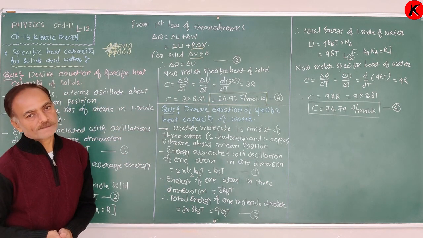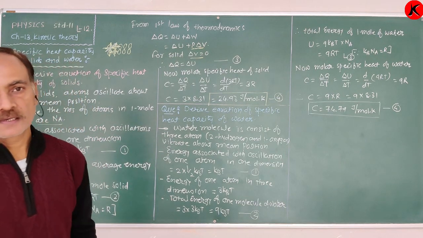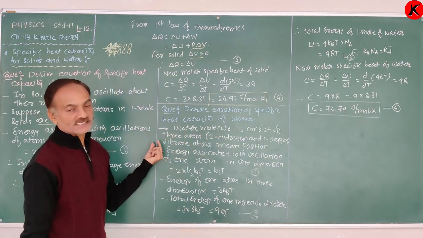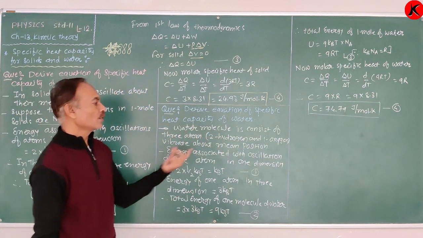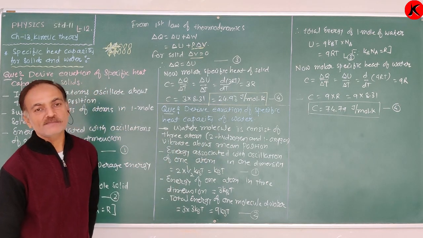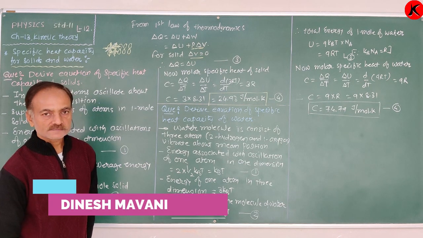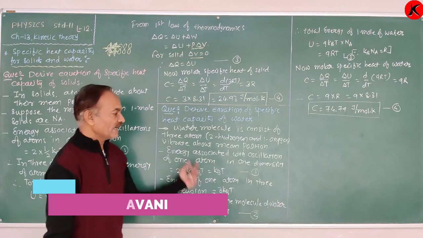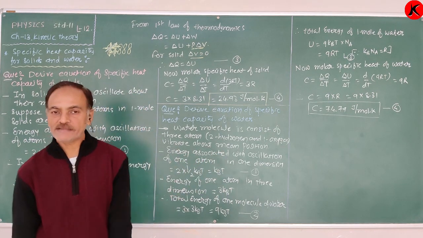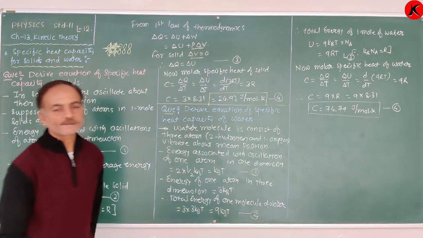Okay. Now, the same equation we are going to derive for the water molecule. A water molecule consists of 3 atoms, 2 of hydrogen and 1 of oxygen, which vibrate about their mean position. Now, the energy associated with oscillation of one atom in 1 dimension is 2 into half kBT, which is equal to kBT.